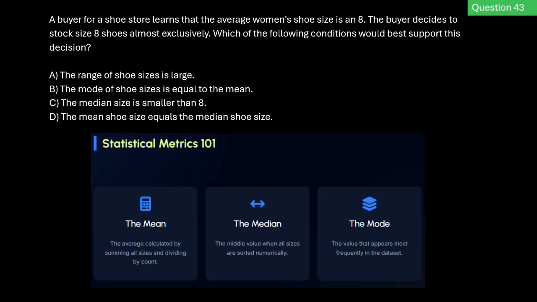So, to solve this, let's do a quick refresher of some key terms. First, the mean. You calculate this by adding up all the shoe sizes sold and then dividing by the number of customers. Now, the median: if you lined up every single customer from the smallest feet to the largest feet, the median is the person standing in the center or in the middle. And third, the mode is the value that appears most frequently in your data set. Now, in retail terms, the mode is the absolute best seller.